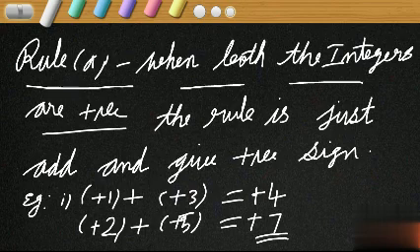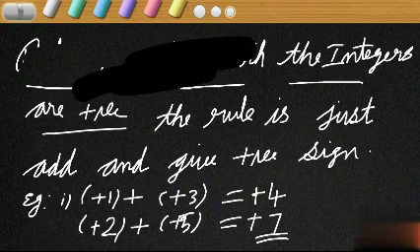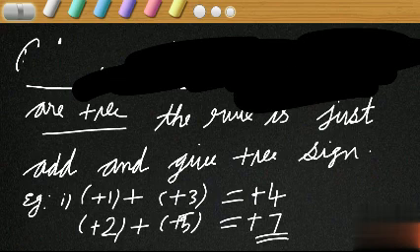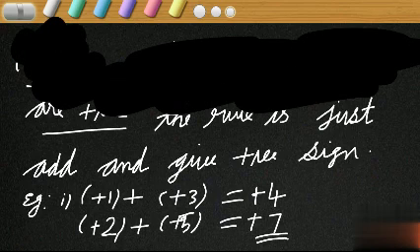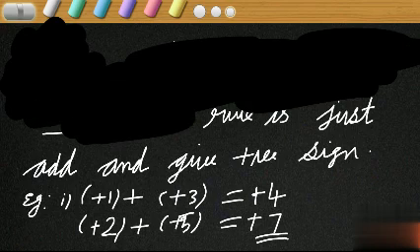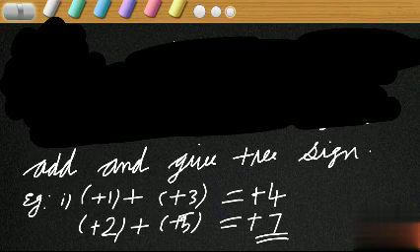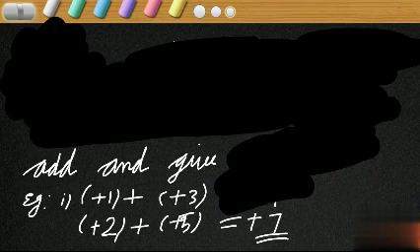And let's discuss the second case. Rule B. When both integers are negative. Here we have discussed the case when both integers are positive. And next we have the case when both integers are negative.